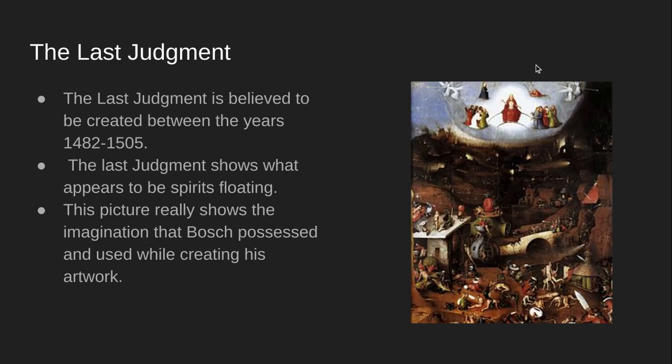The Last Judgment. The Last Judgment is believed to be created between the years 1482 and 1505. The Last Judgment shows what appears to be spirits floating. This picture really shows the imagination that Bosch possessed and used while creating his artwork.